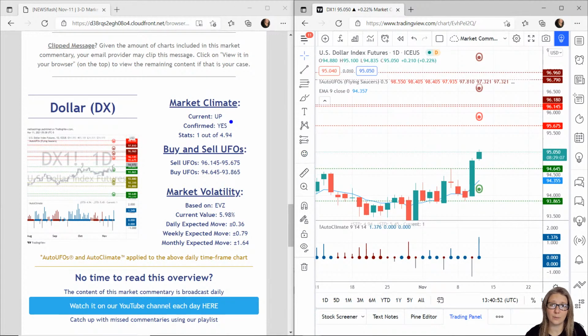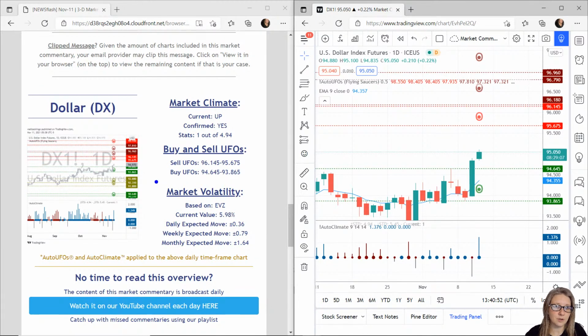Now, with the US dollar, we have a confirmed upwards climate, thick blue dot, probability upwards. We have also just started what would be a move to the upside based on what usually happens, so room for it to continue. We have buyers beneath us at 94.645 to 93.865. And we have sellers a little bit above us at 96.145 to 95.675. We're kind of in between, slightly closer to the buyers, but being pushed up at the moment by the climate. So probability up here for the US dollar.